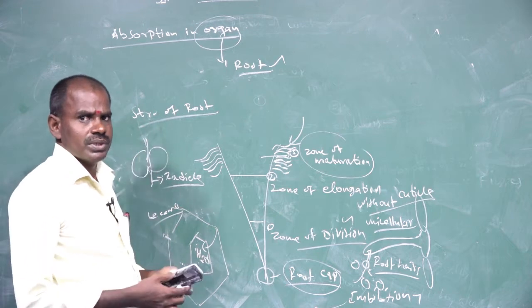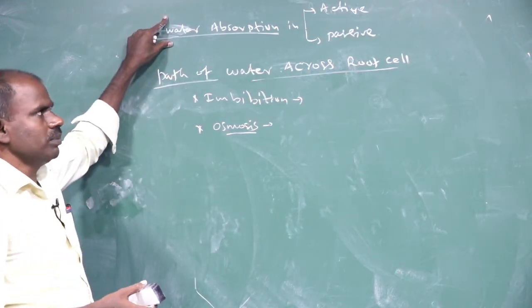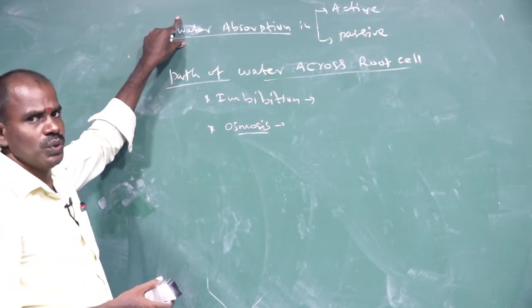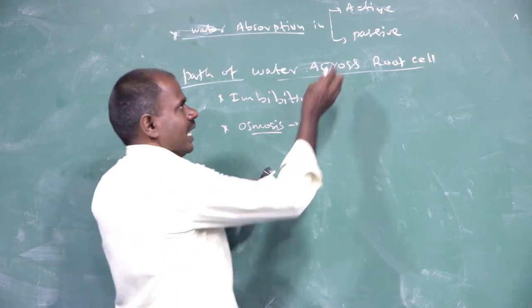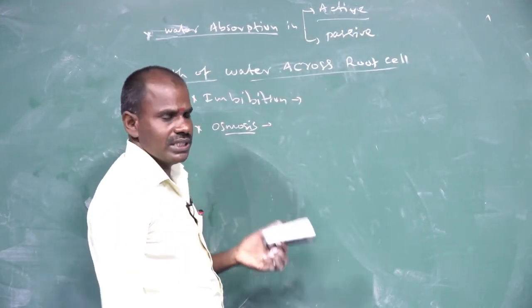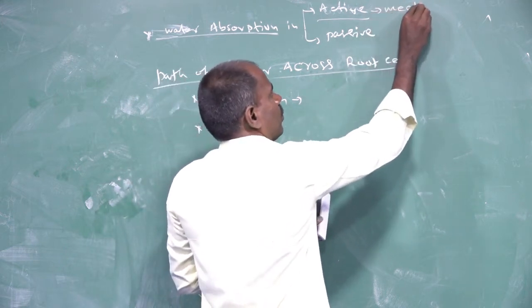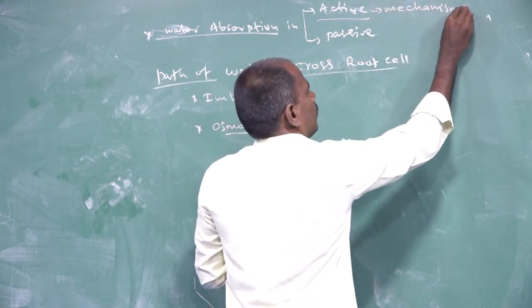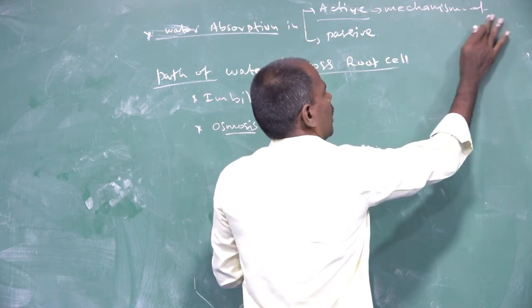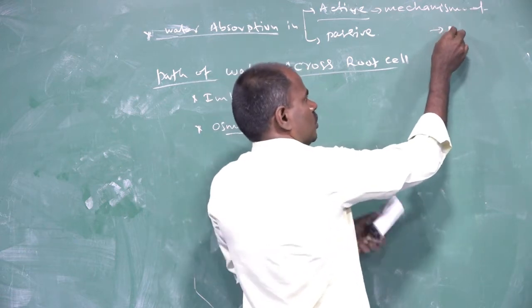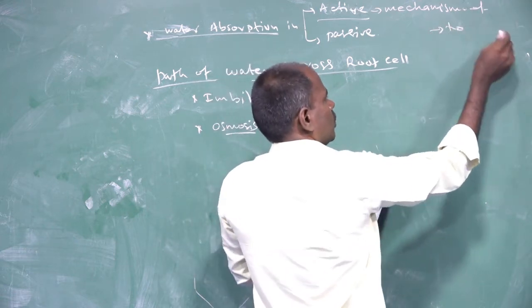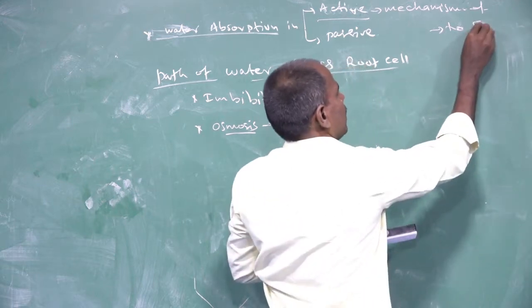Next is water absorption by the root system. There may be two processes. The first one is the active process. The mechanism of water absorption requires energy.